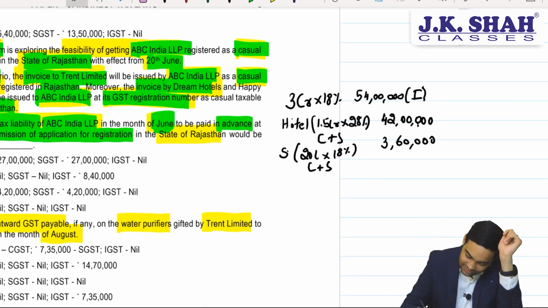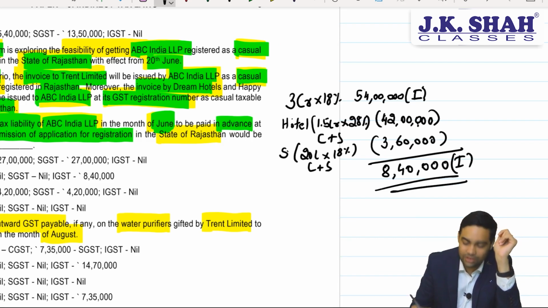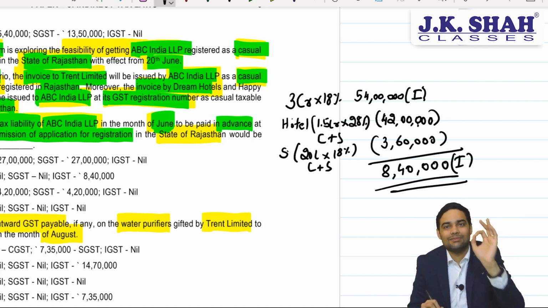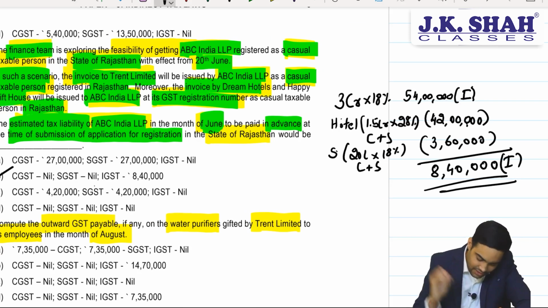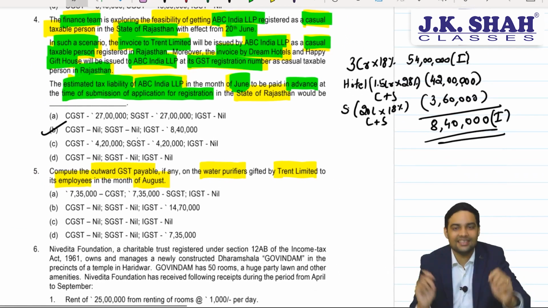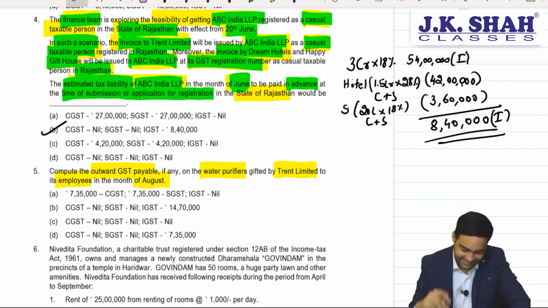Now if I do this computation, 54 minus 42, 12 minus 3, 9, 8.4 lakh IGST. This would be my tax which I should pay as a casual taxable person, being my estimated tax liability. IGST 8.4 lakh, which will be option B. Clear with this? Yes. Now this scenario is very simple. It's just that you need to apply complete sense in this.